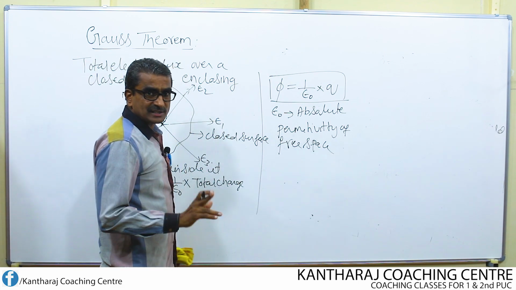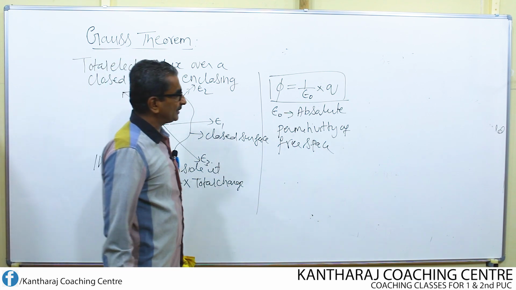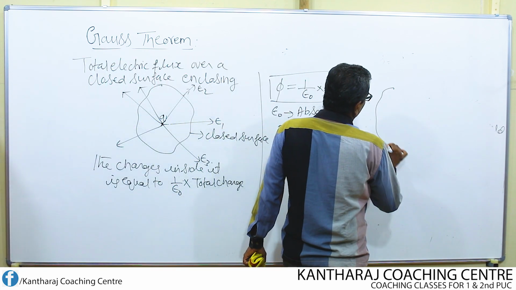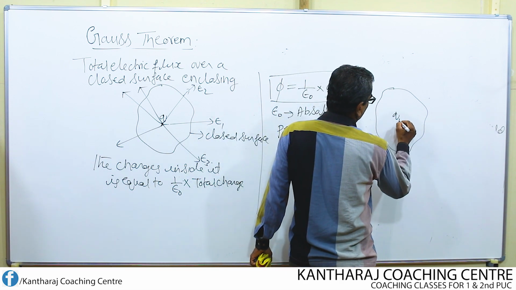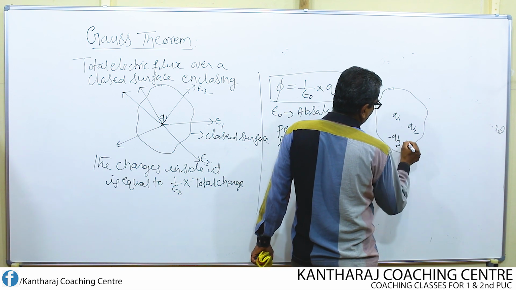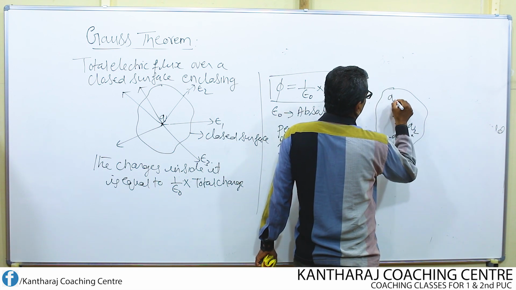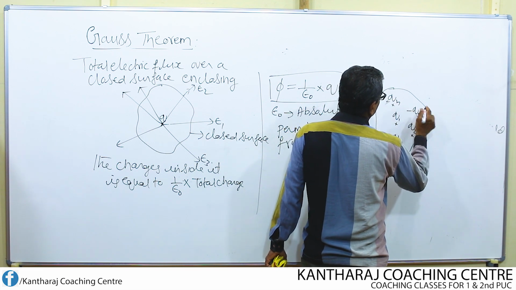But suppose instead of one charge enclosed inside this closed surface, there are too many charges like this, say for example Q1, Q2, Q3, Q4, Q5.